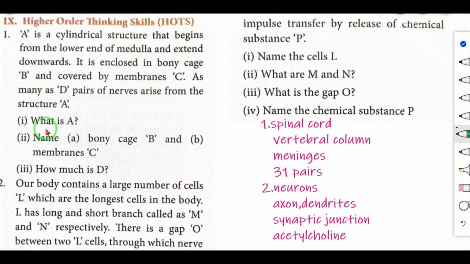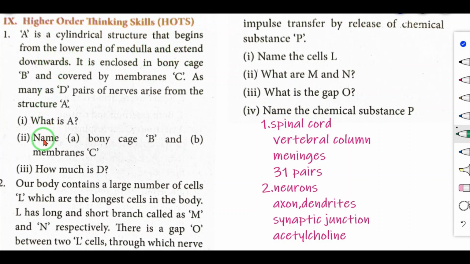Now listen. What is A? That is a cylindrical structure. So the answer is spinal cord. A is spinal cord, which begins from the lower end of medulla and extends downwards.